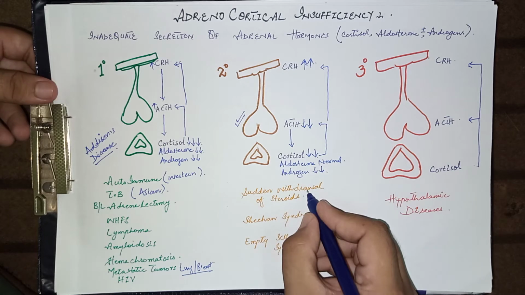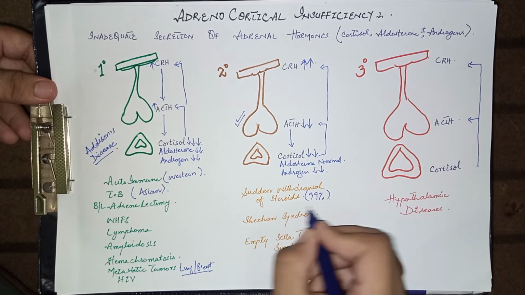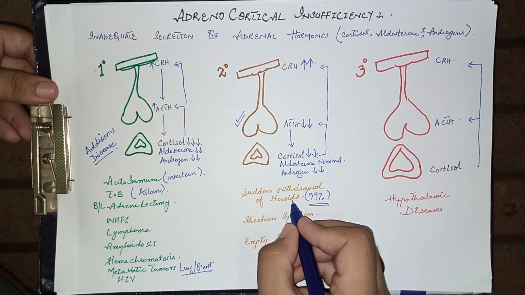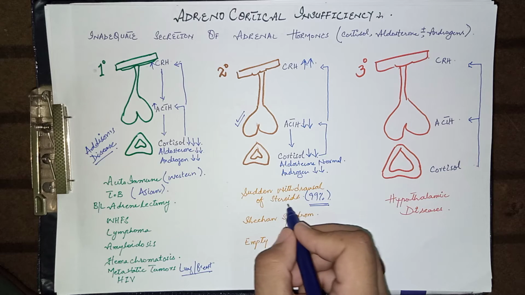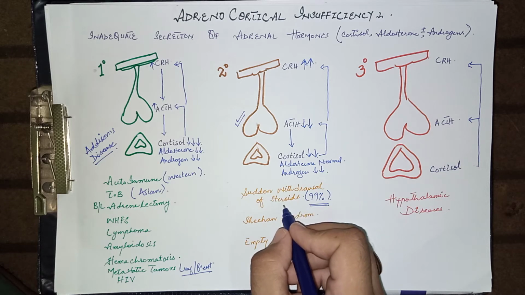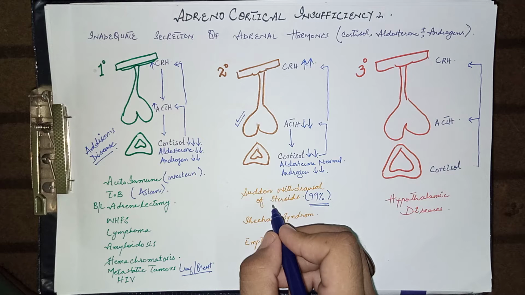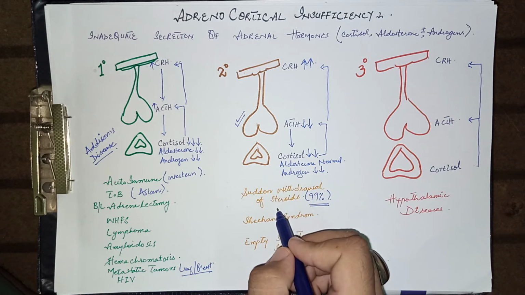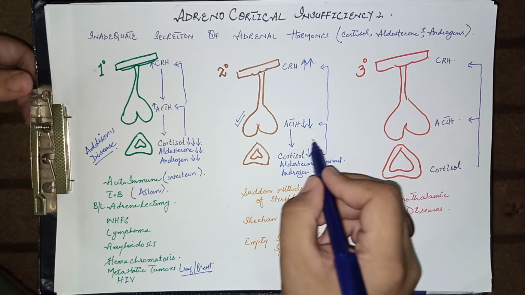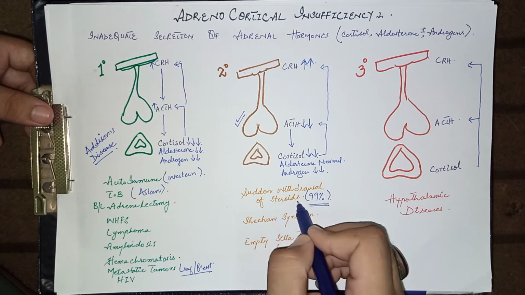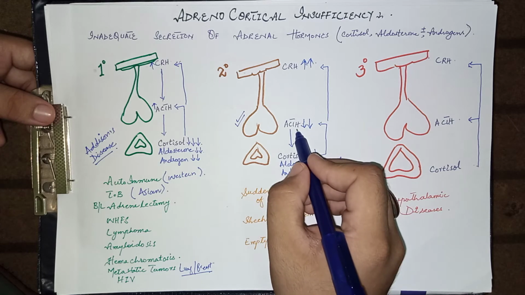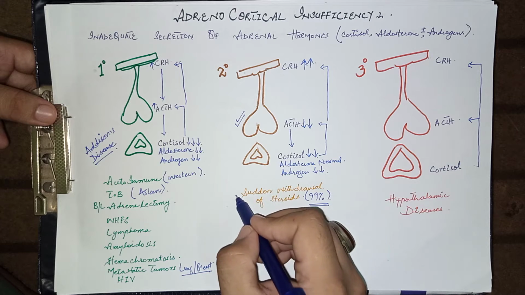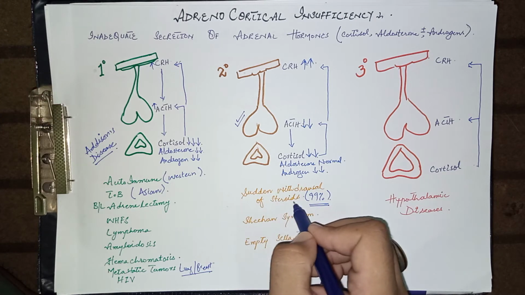The most common cause, in 99% of the cases of secondary adrenal insufficiency, is sudden withdrawal of corticosteroids or glucocorticosteroids. These are commonly used in asthmatic patients, in post-transplant patients, and in autoimmune disorders. So when you stop the drugs suddenly, it may lead to secondary adrenal insufficiency because of suppression by the feedback mechanism. When the patient is continuously taking corticosteroids, there is a decreased amount of ACTH in the body because of excessive steroids prescribed by the doctors.